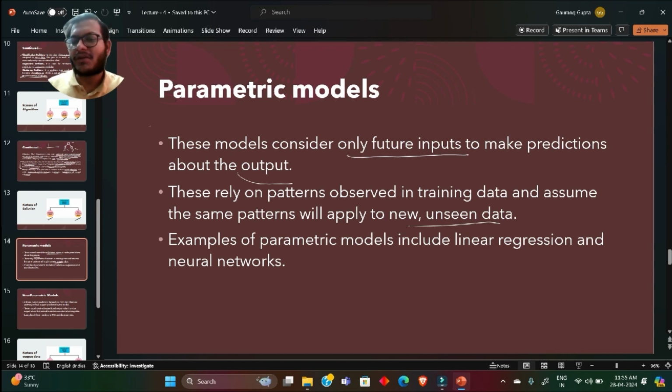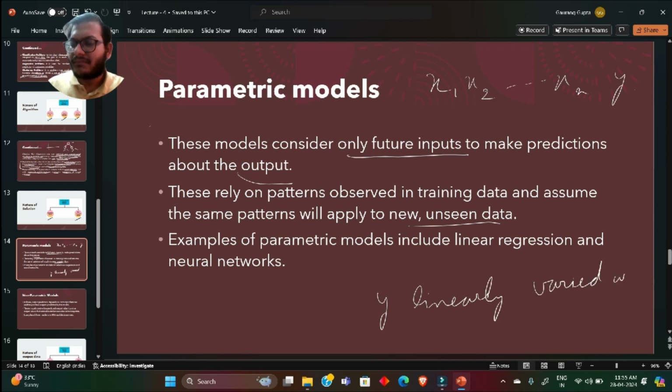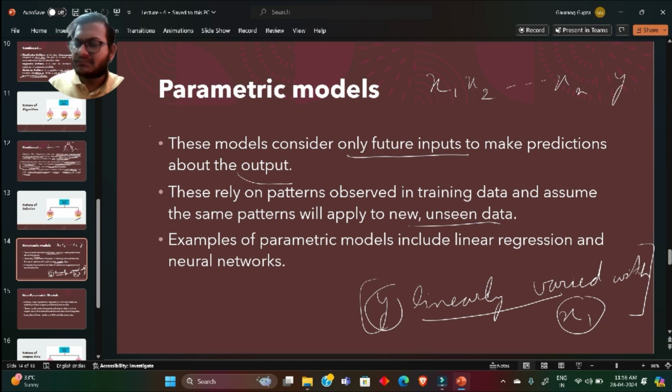For example, let's suppose in a problem there were certain variables x1, x2 up to xn, and there was an output variable y. So in training data, y was varying linearly with x1. This x1 and this y can be anything, I'm just taking a very generic example. With respect to x1, y was varying linearly in training data. But what can happen is that in test data, this relation might not hold true.